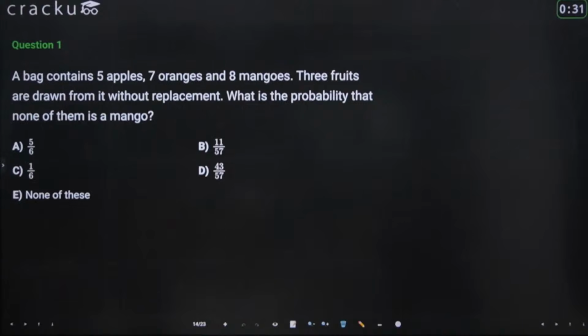Let's see how many of you are able to solve this. You can write your answer in the chat box. All right.